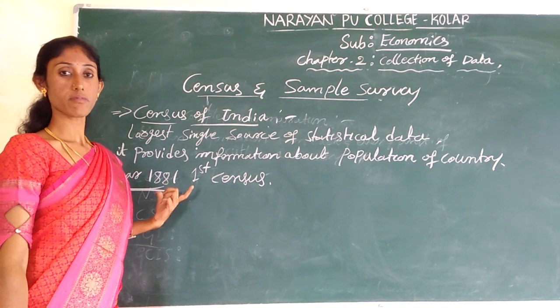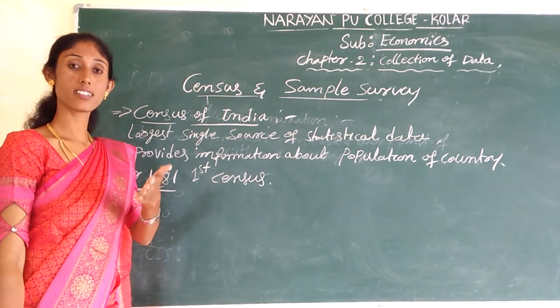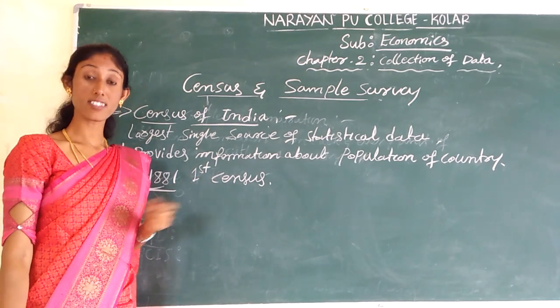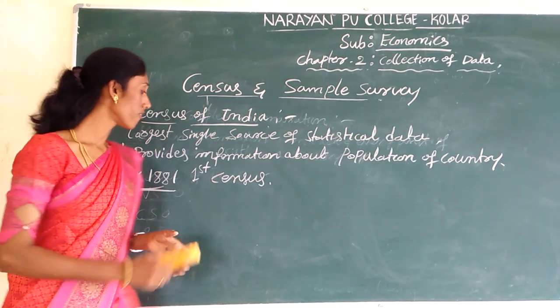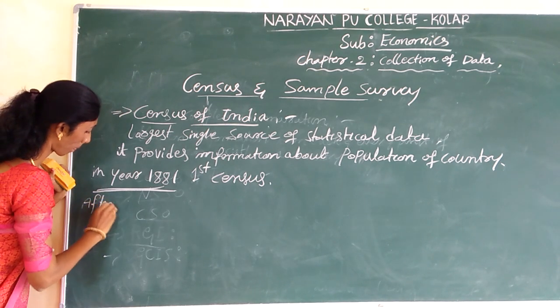From this year onwards, the census was conducted once every 10 years, and after independence we again started the census.